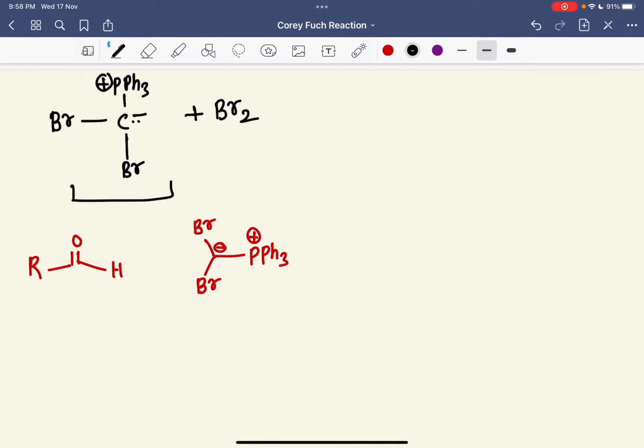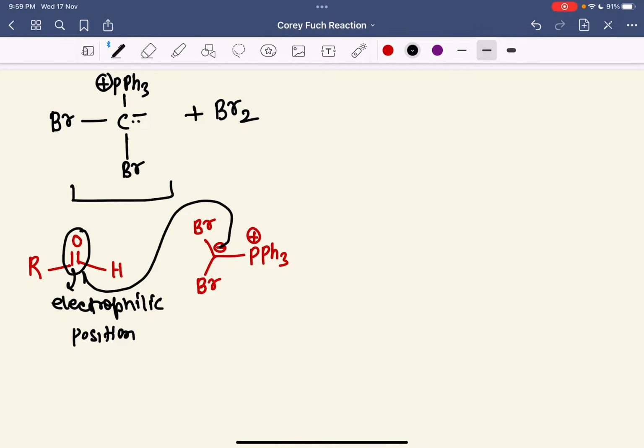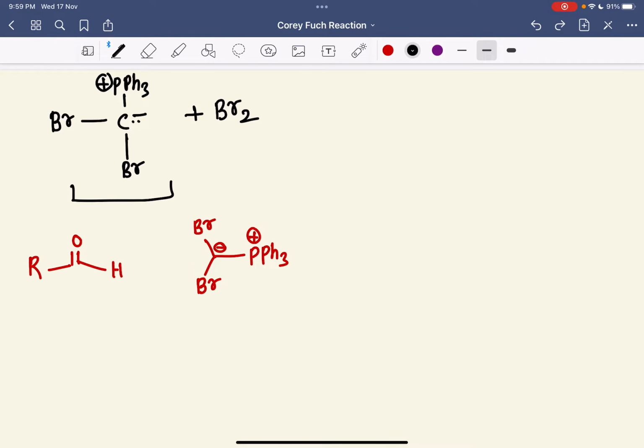Now you know that this position is an electrophilic position, so this negative charge will attack on this electrophilic site. Okay, let me erase all this. Okay, fine. So what happened? This will come and attack on this one, and this double bond will shift onto the oxygen as a negative charge.